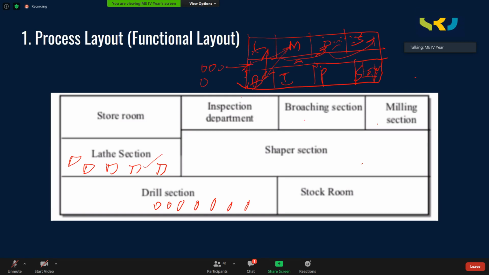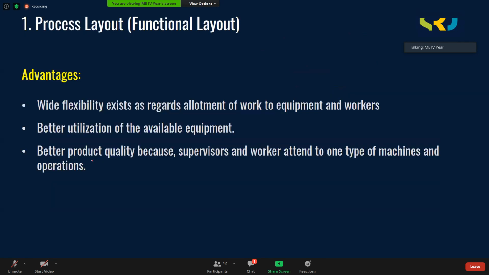So in the picture I gave initially, I have not shown the path in which the material is entering. So this is a process layout or the functional layout. Let us see what the advantages of this are.